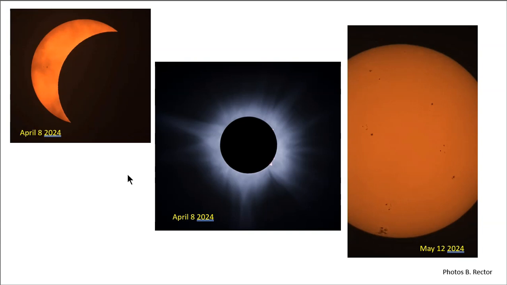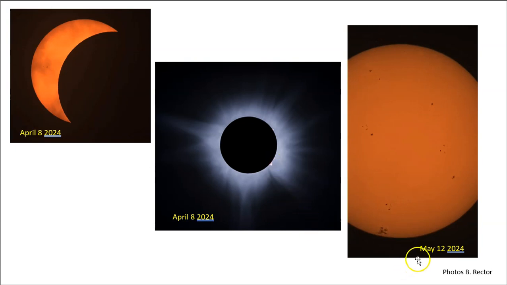And recently, on the 8th of April, in 2024, we had a solar eclipse, a total solar eclipse. So here's the moon passing in front of the sun. Here's the moment of totality. It's a beautiful spectacle. There's a solar prominence there.